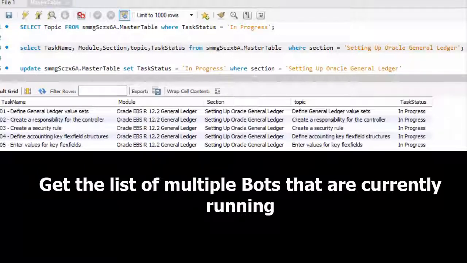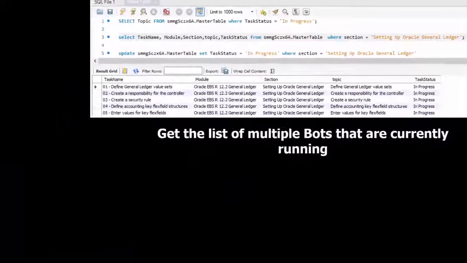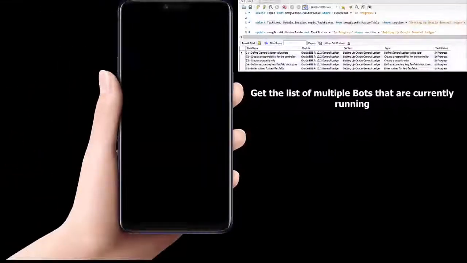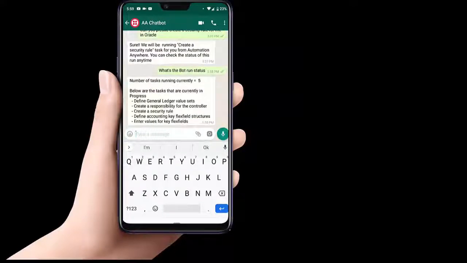To showcase this, let me go ahead and manually change the task status in the database to be in progress. Then query it from WhatsApp. You will get the list of tasks that are running currently on the machine.